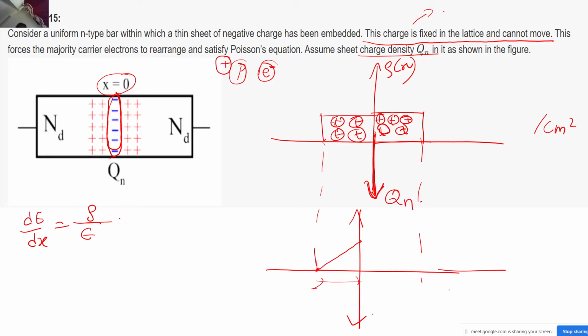Now what is going to happen at x equal to 0 is that you have a sudden impulse, the negative charges you have, correct? Now this rho will be replaced with the impulse function, that is del of x upon epsilon. Now can any one of you quickly tell me what will be the integration of the impulse function?